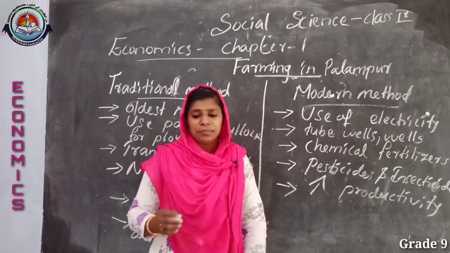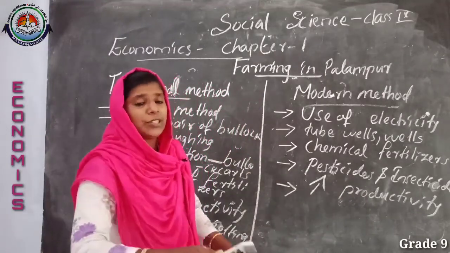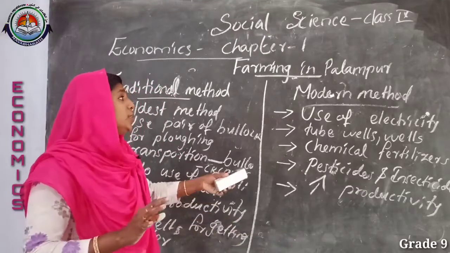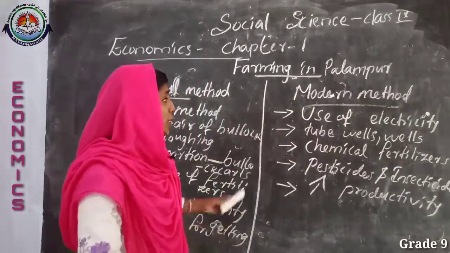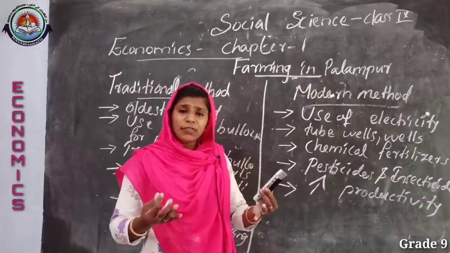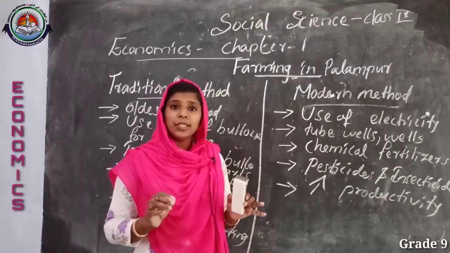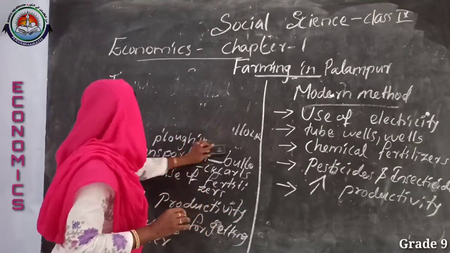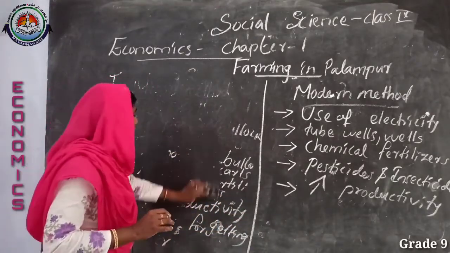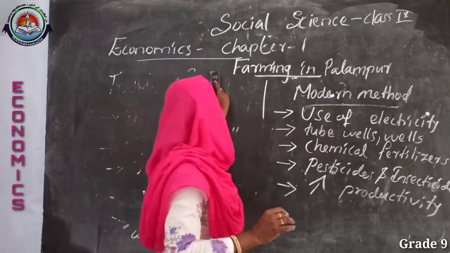Then what may be the benefits of using electricity? What benefits can be obtained by the farmers? Just examine the results, before the use of electricity and after the use of electricity.